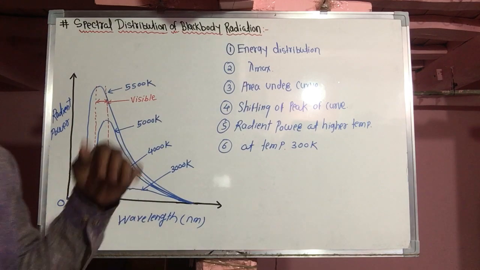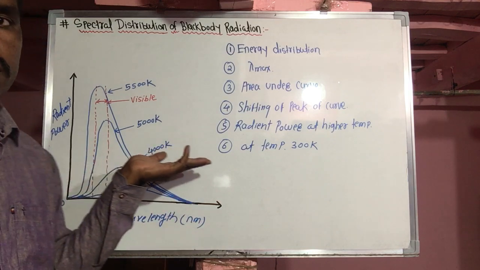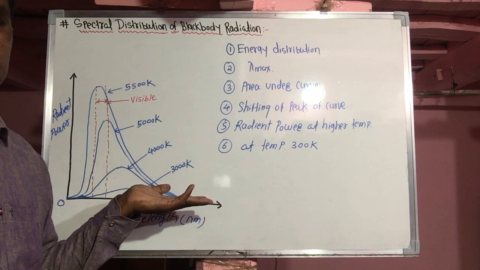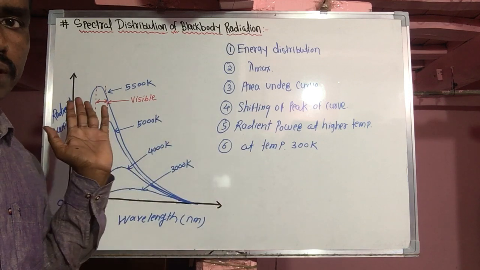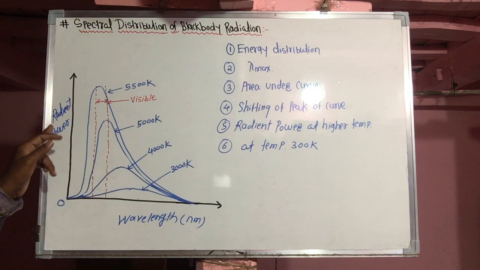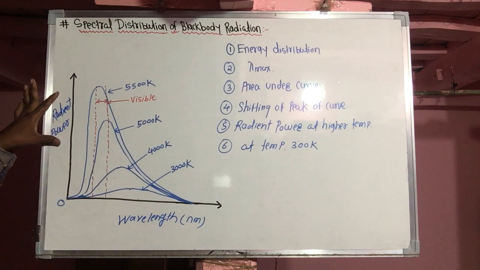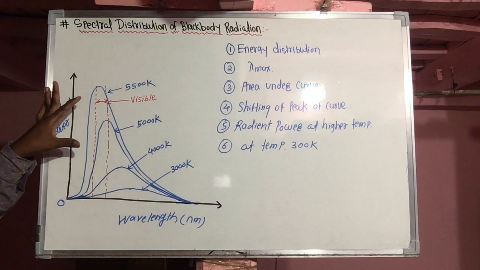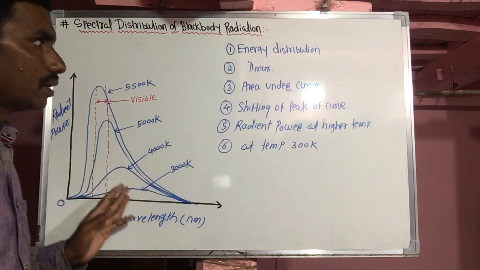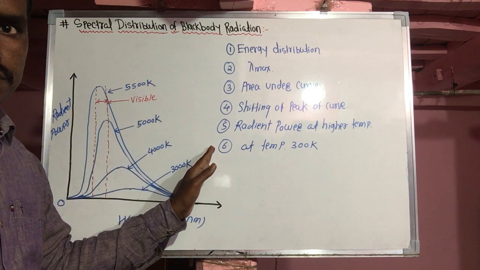As we discussed before, the radiant power depends on the wavelength, or temperature depends on the wavelength. So here, these two scientists plot a graph of radiant power against wavelength, that means the amount of energy radiated per unit area per unit time against the wavelength. According to this experimental curve, there are 6 points noted by these two scientists.